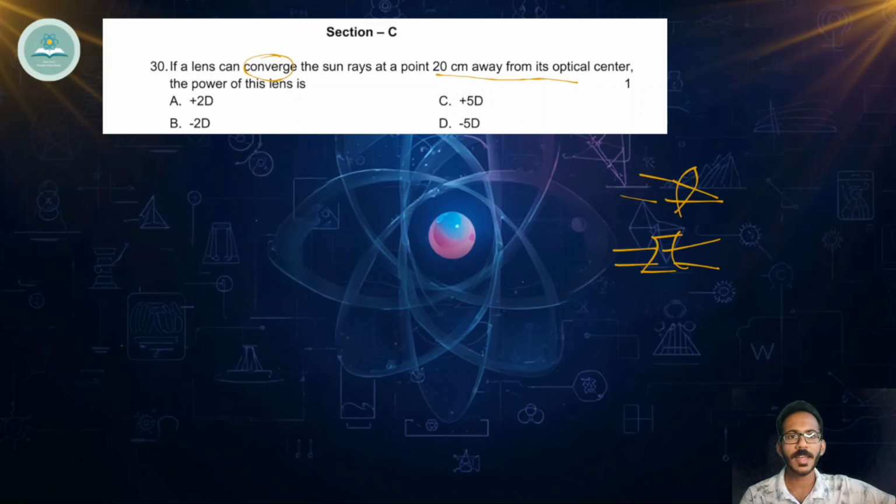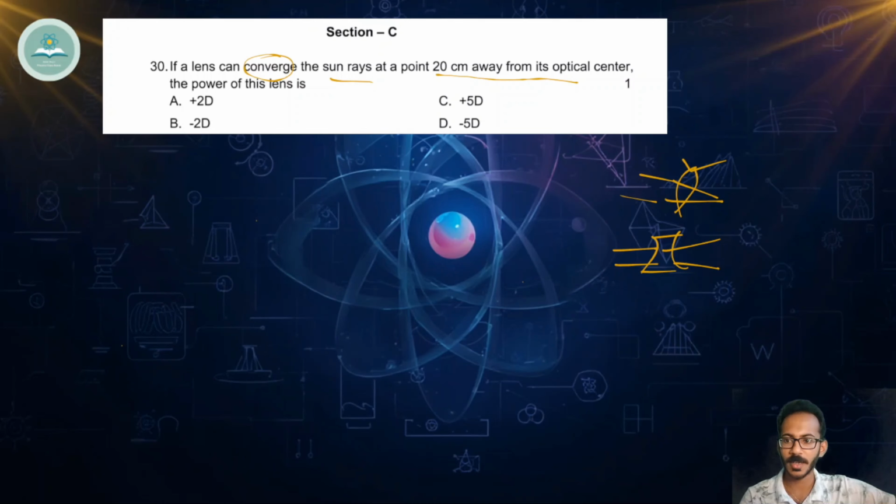So here indirectly they are telling us it's a converging lens, that is convex lens. Okay. So one more point is the sun's rays. We know that usually the ray that is coming from the sun will be parallel. So they are telling us through a convex lens, parallel rays of light is coming and it's falling and it's